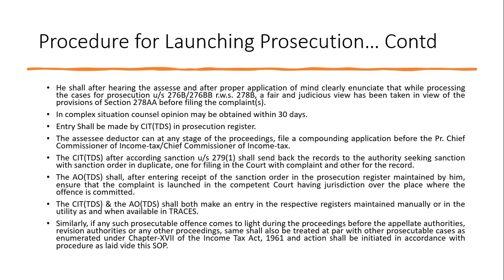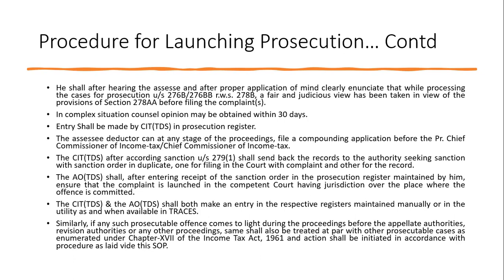The assessee, at any stage of the proceedings, can file an application before the Principal Chief Commissioner or Chief Commissioner of Income Tax. Then the CIT TDS, after recording the sanction under 279(1), shall send back the records to the authority for seeking sanction, with the order in duplicate, one for filing in the court with the complaint and the other for record.